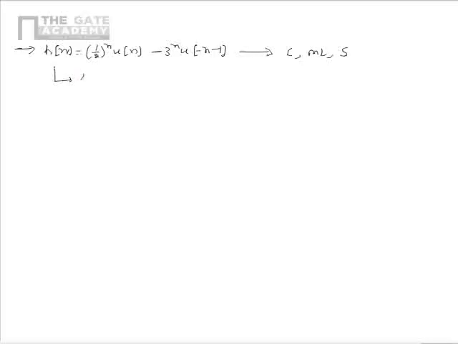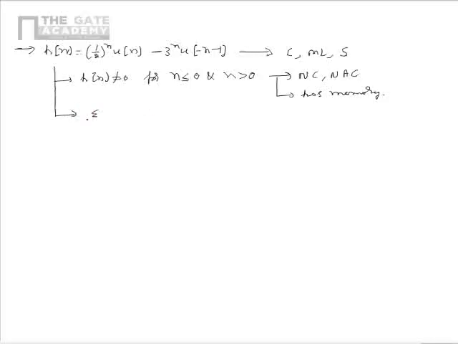Here we see that the impulse response h of n is not equal to 0 for n less than or equal to 0 and for n greater than 0. From this we can say that the given system is not causal and not anti-causal. We can also say that the given system has memory because h of n is not equal to 0 for n not equal to 0.